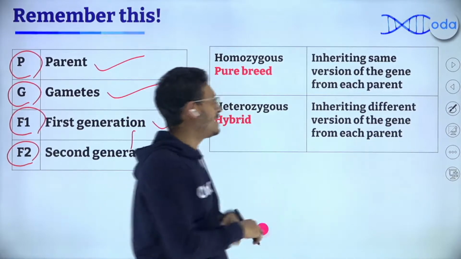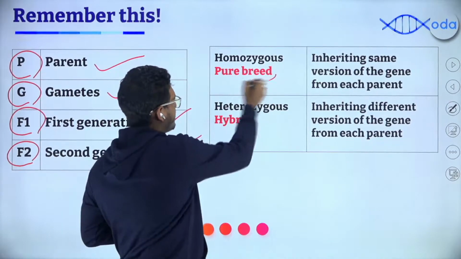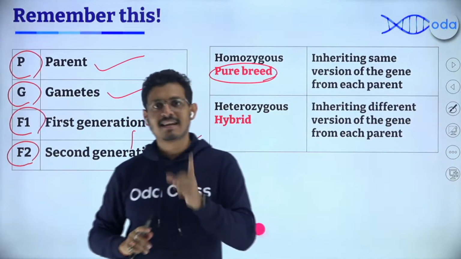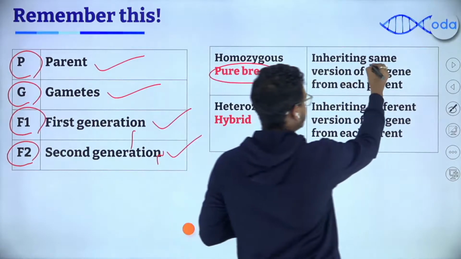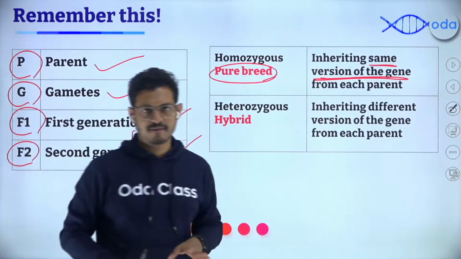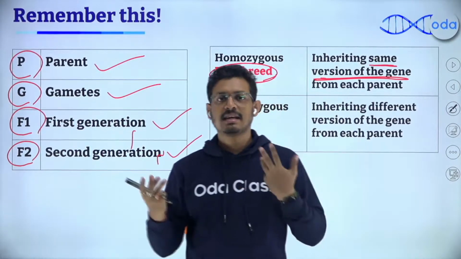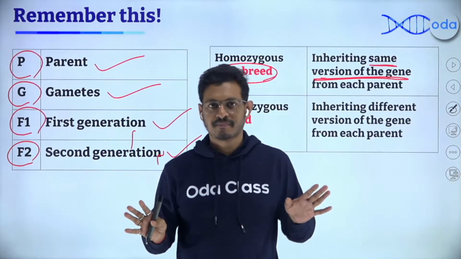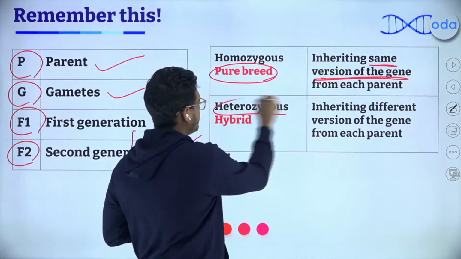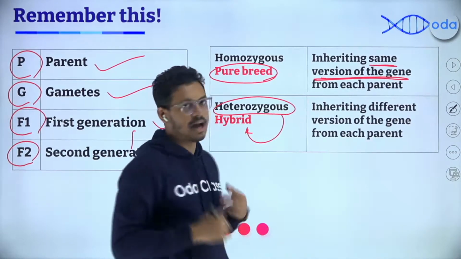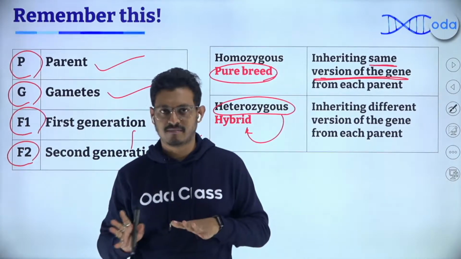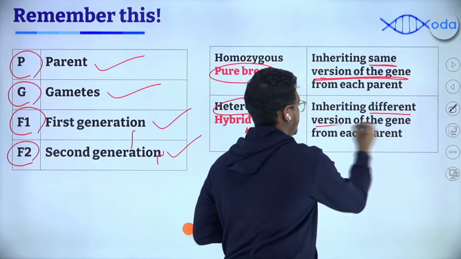You also should be familiar with these two terms. Homozygous basically means a pure breed individual, meaning they contain the identical allele for that gene. They contain the same version of that same gene in each of the parents. For example, a parent has the green color gene, and both genes are green color. No green and yellow mixed up. On the other hand, heterozygous basically means hybrid. Hybrid individuals will have two different versions of the same gene, not the same version of the same gene. Two different versions of the same gene.